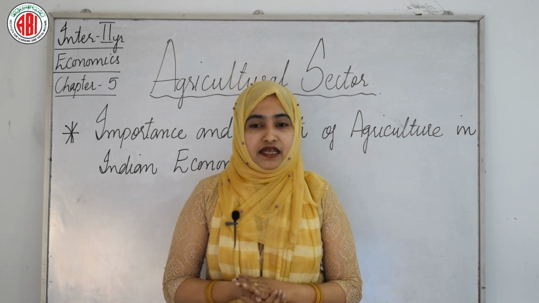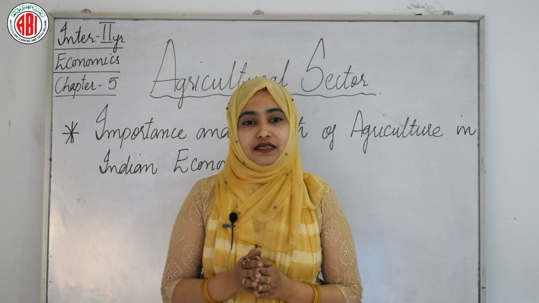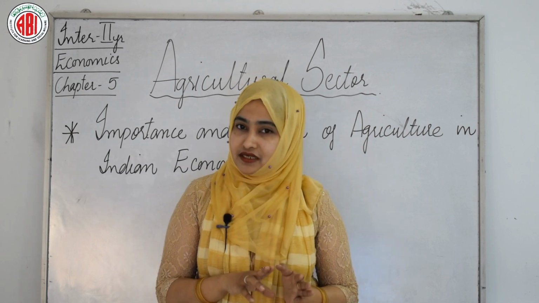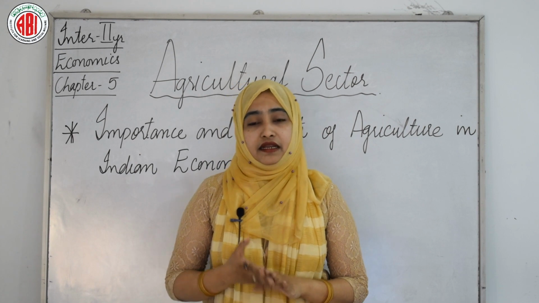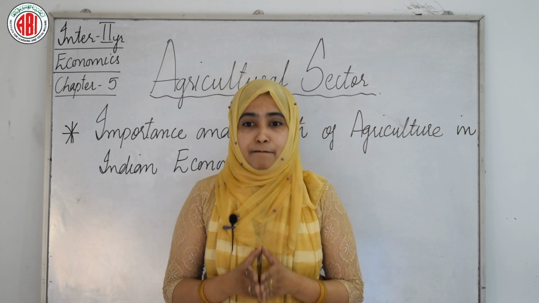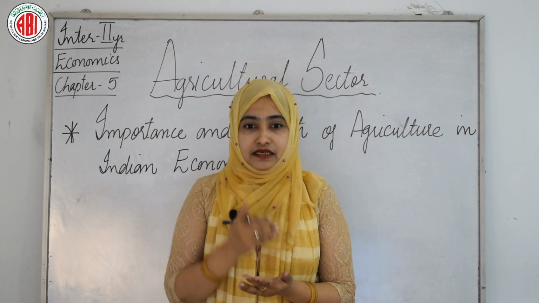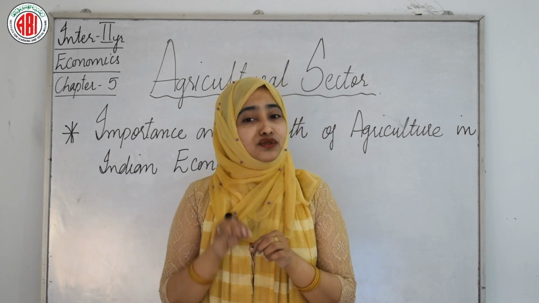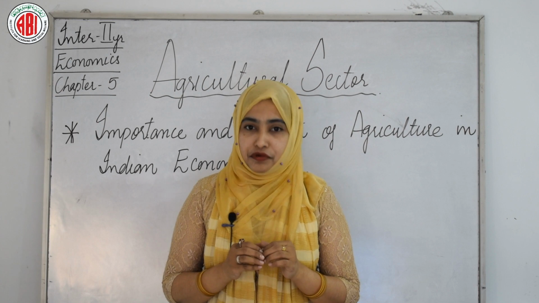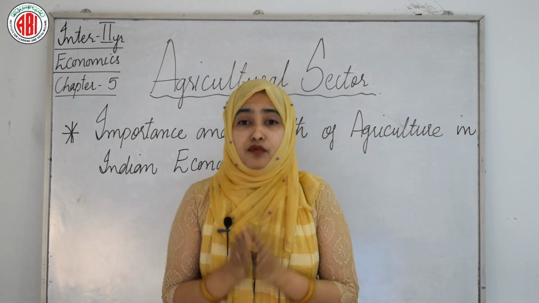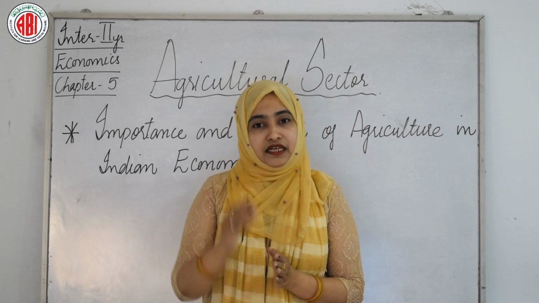Third, the agricultural sector supplies its products to both domestic and foreign markets and also purchases some products from other sectors, and this supply and demand interdependence is known as the market contribution. Get it? After this, now we will see the importance of agriculture in the Indian economy.